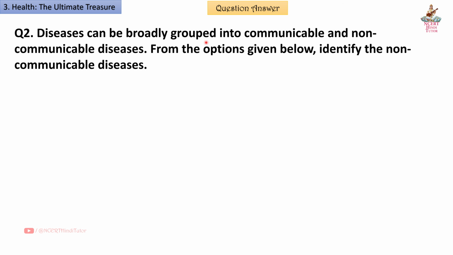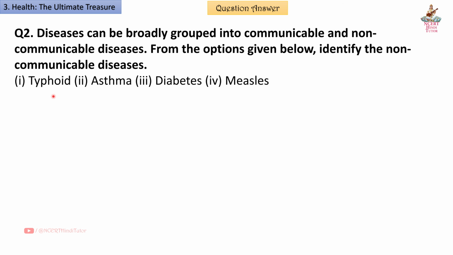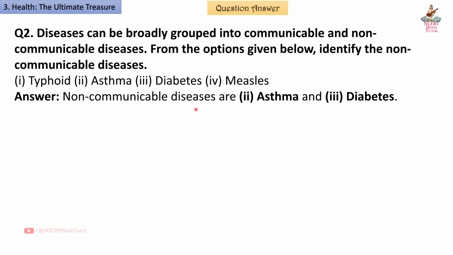Question 2. Diseases can be broadly grouped into communicable and non-communicable diseases. From the options given below, identify the non-communicable diseases. First, typhoid, second, asthma, third, diabetes, fourth, measles. Answer. Non-communicable diseases are second, asthma, and third, diabetes. So, correct option B, second and third.